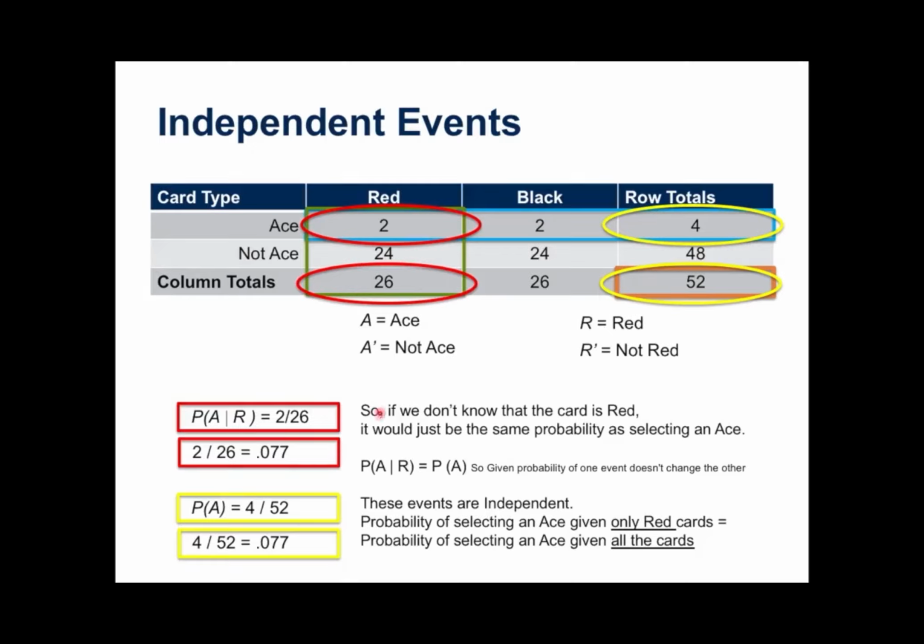We don't know that the card is red. It would just be the same probability of selecting an ace overall. If we're not given any information over here, selecting 2 red aces given just red cards are the same as selecting any ace out of all the cards. So these events are independent. The probability of selecting an ace given only red cards is equivalent to the probability of selecting an ace given all the cards. So that's how you would know you have independent events.